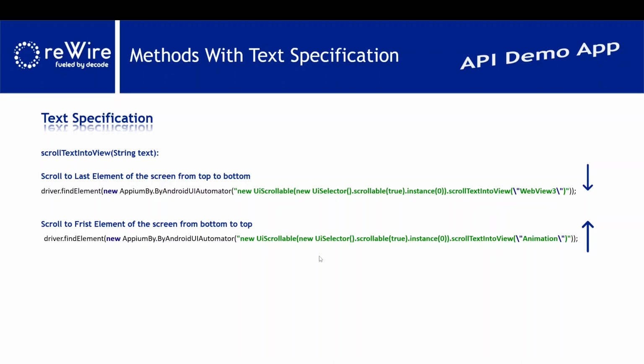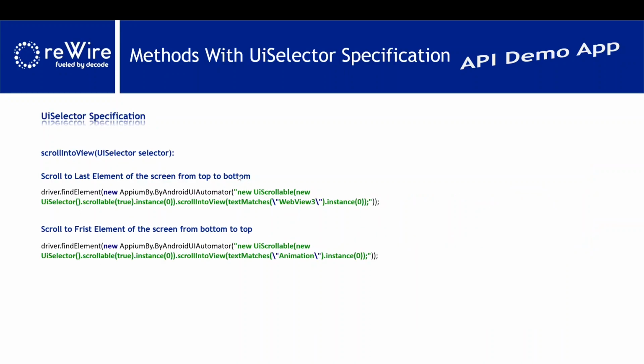And again, with UI selector specification, that means the element value that you are giving, we are specifying the strategy to identify the particular element. So that is the scroll into view method that you need to use: text matches so and so, and instance 0 you need to give. So this is the UI selector.